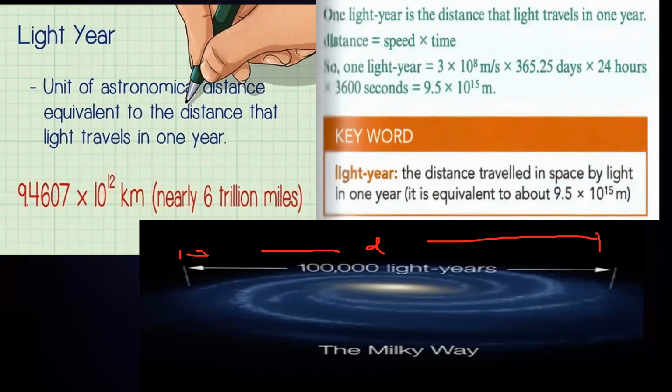For example, say this is the Earth, and there is an object, any kind of star, and we say this star is 1 light year away.